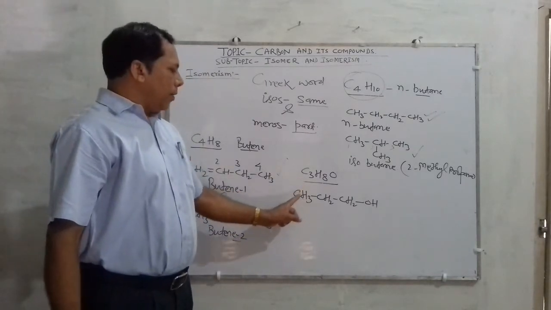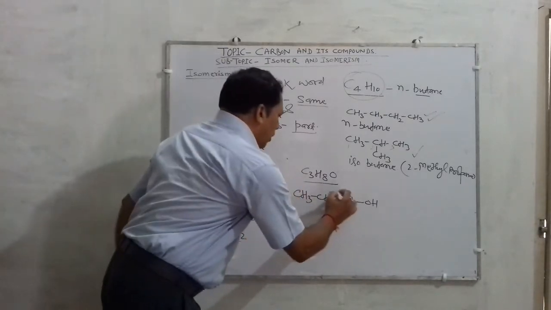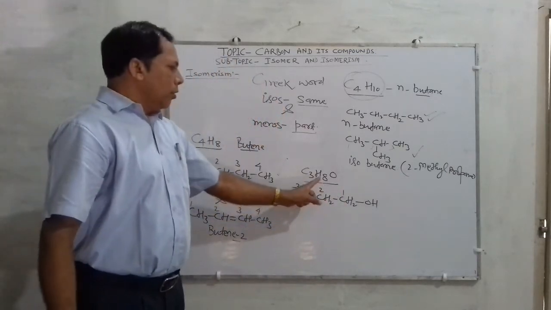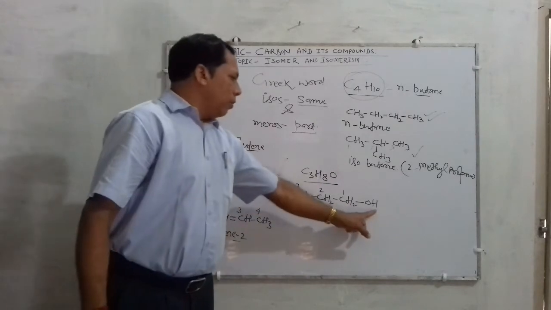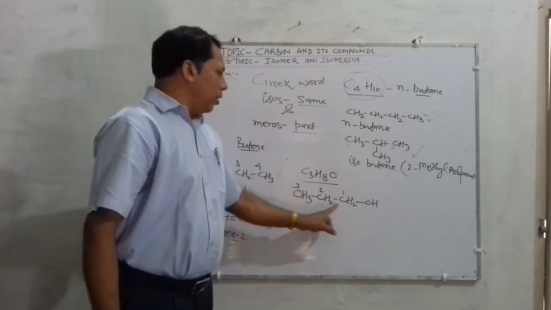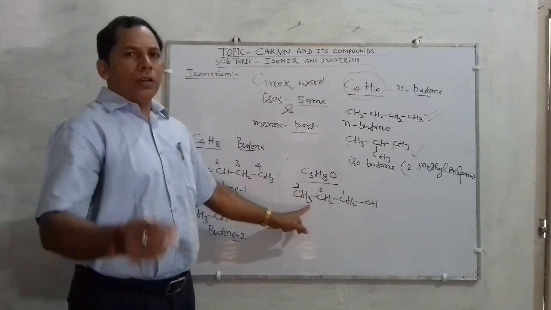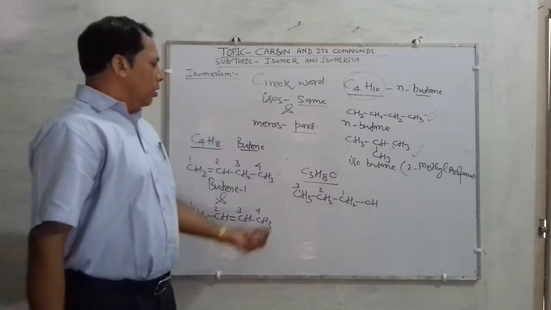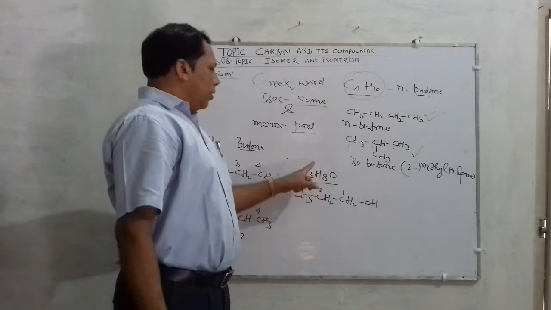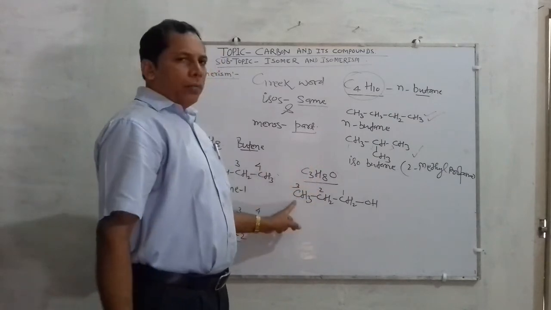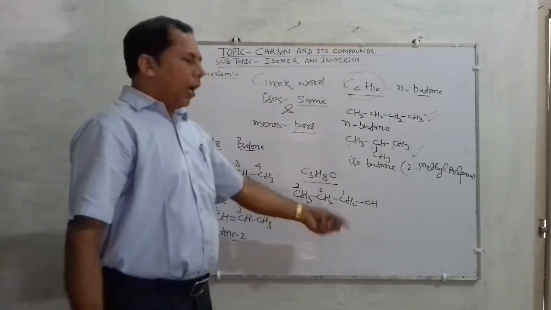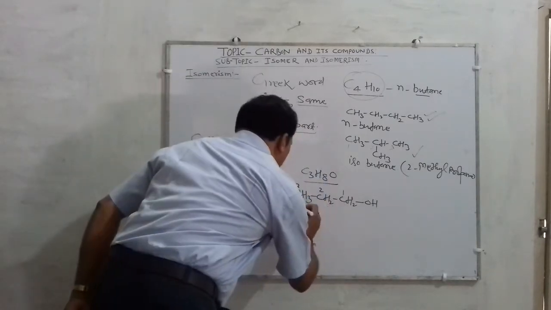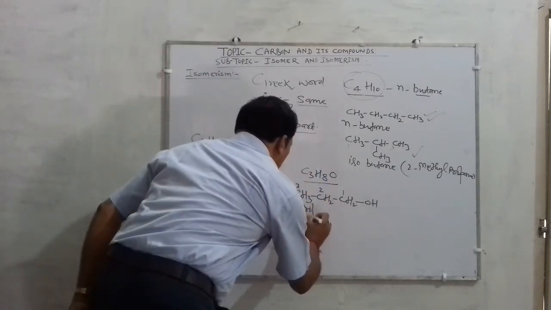There are 3 carbons, 1, 2 and 3 carbon. There should be 8 hydrogens, and 1 oxygen. So this compound in structural form can be written as, and on this structure the name of this compound will be propanol 1.